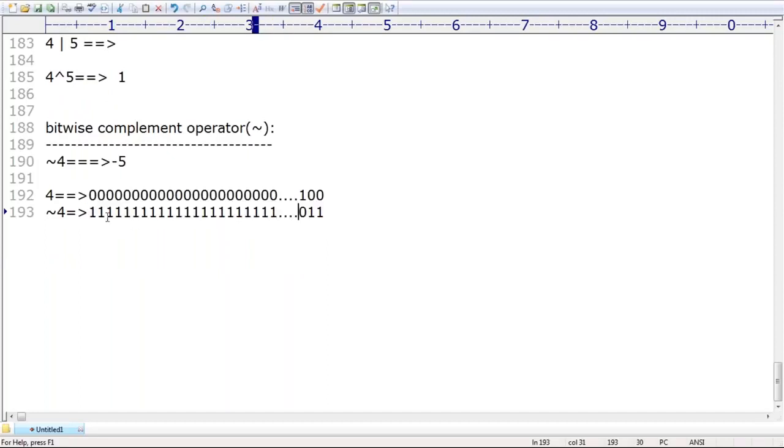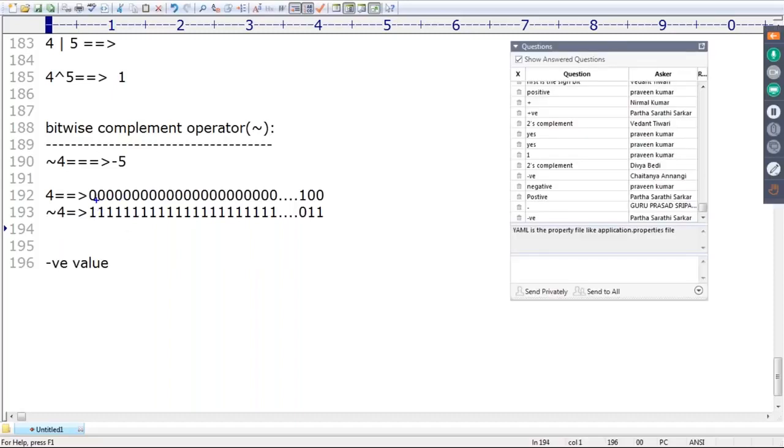Now, what is the most significant bit? It is 1. 1 means what? It is a negative value. Remember that, sir. The most significant bit is 1, which means it is a negative value. If it is a negative value, then the remaining bits represent the value in 2's complement form. Remember that, negative numbers will be represented in 2's complement form.